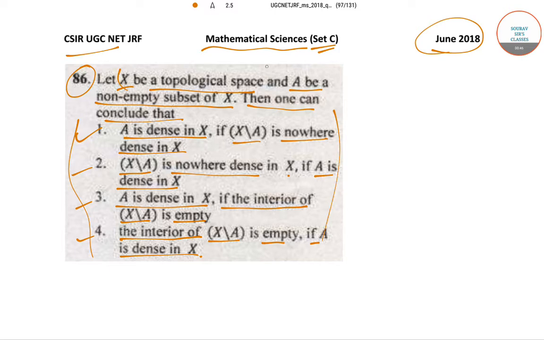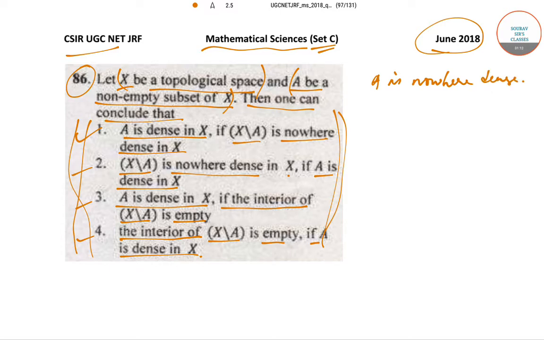It has been said that X is a topological space and A is the non-empty subset of X. So we need to understand these options about being dense, not being dense, and nowhere dense. So let's start now. Now A is nowhere dense.